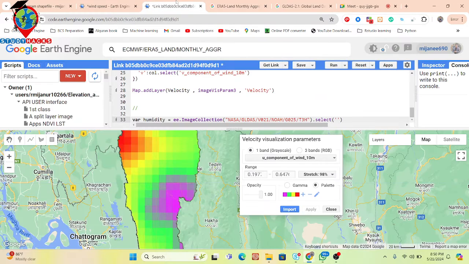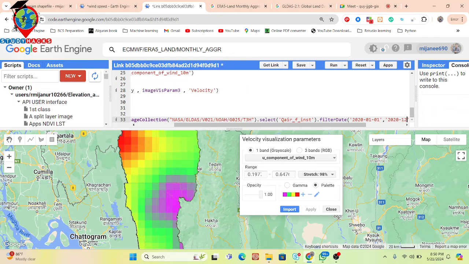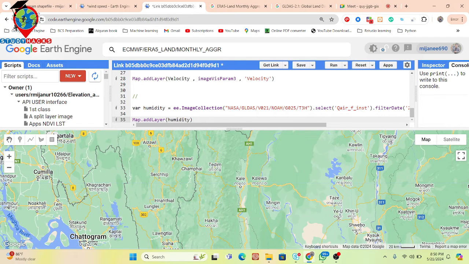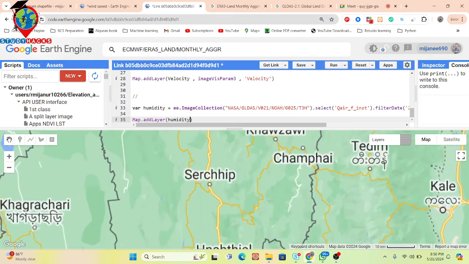and then paste here. I simply put the specific time. Suppose I put the time with filter date for the year of 2020, from 1st January 2020 to December 31. Okay, and I have to calculate the mean or average result, and then clip it with my study area, which is ROI. So now display the humidity map. So Map.addLayer, call the humidity. Click on. So now let's check the result about this humidity.